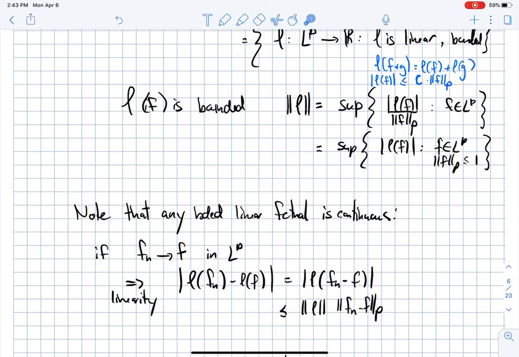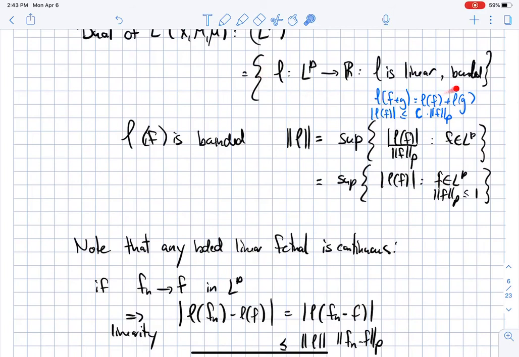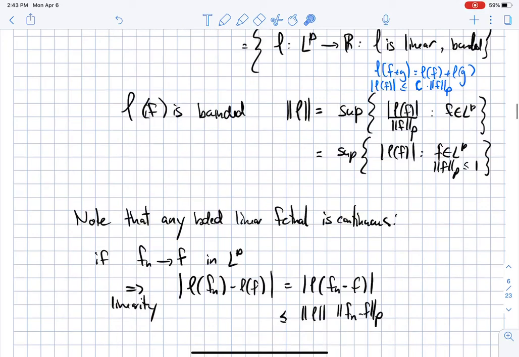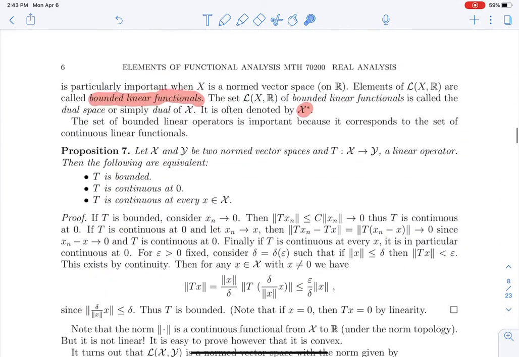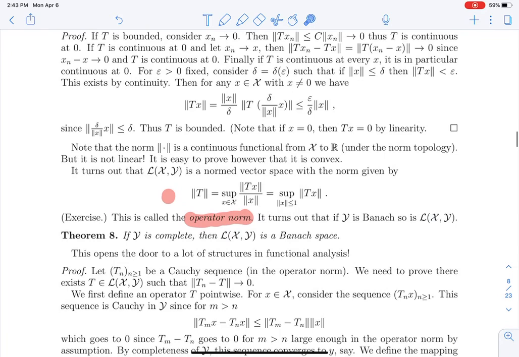Of course, anytime you have a Banach space you can define this, and it turns out, and this is done in the notes, that any time the target space, in our case R for linear functionals, is complete, then the dual is a Banach space.